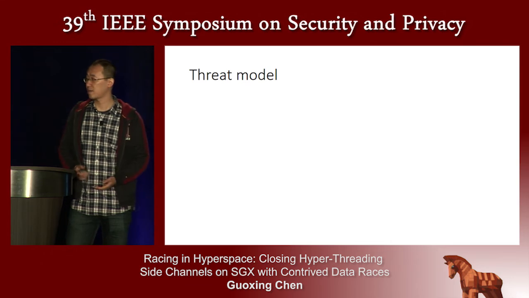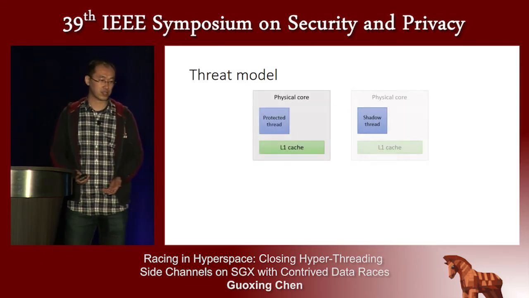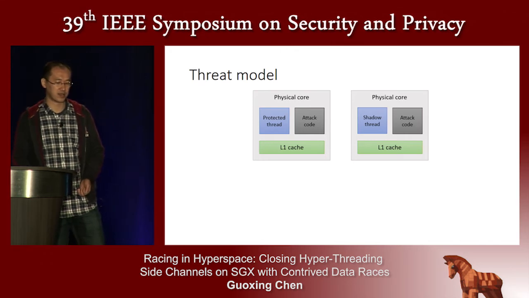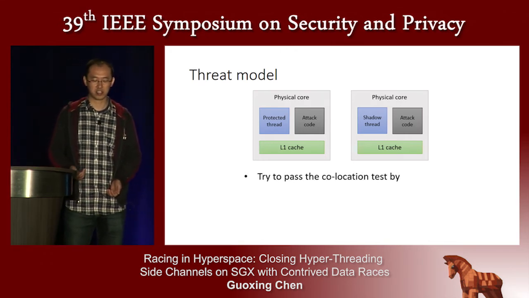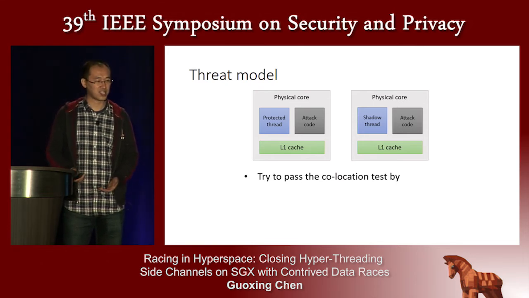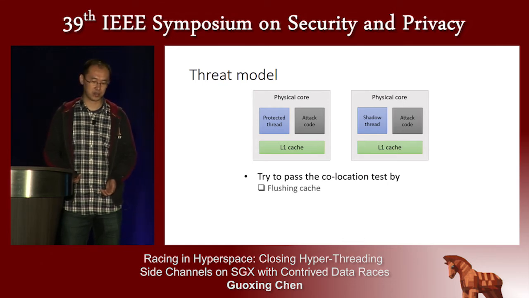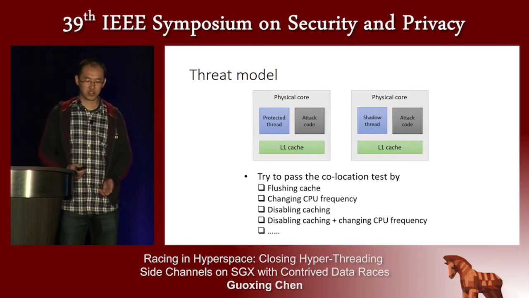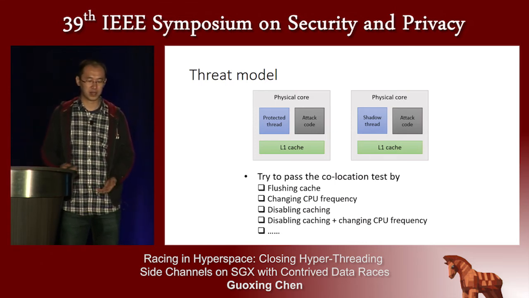Next, let's look at the threat model. The attacker places these two threads on different physical cores and runs attack code on the remaining hyper-threads and tries to pass the collocation test. And the methods that the attacker could use to affect the communication time and execution time include flushing cache, changing CPU frequency, and disabling caching, or some combination of them.